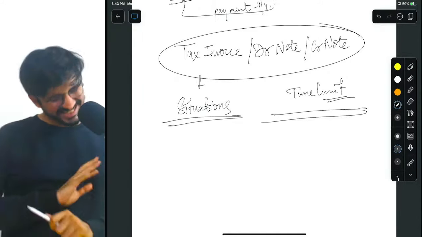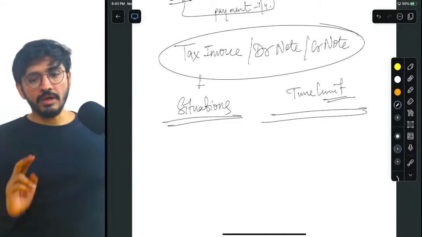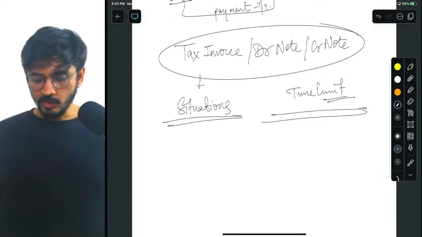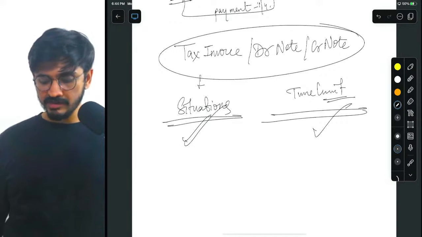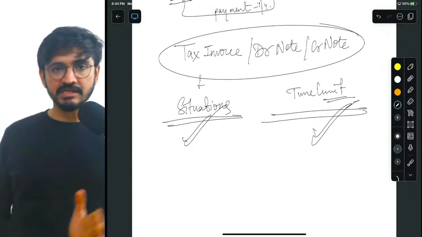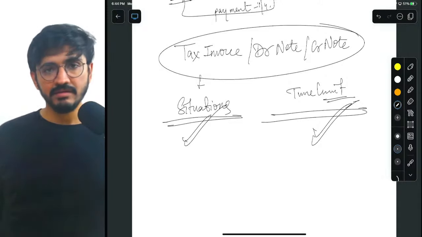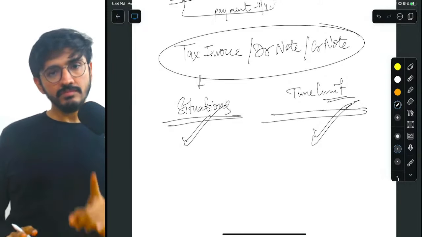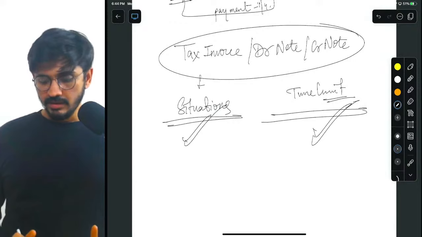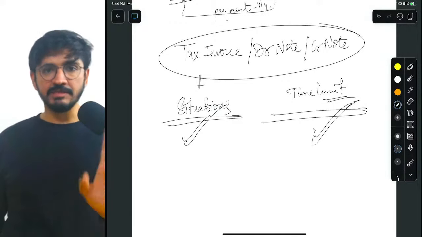So we will understand the situations and we will understand the time limits in relation to those situations. Simple. As simple as that. So the entire chapter is about that.